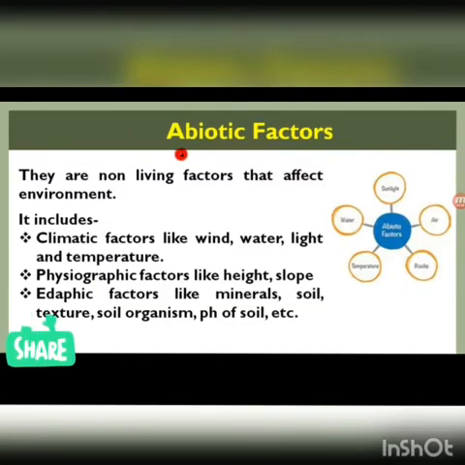Now let us see what are abiotic factors. Abiotic factors are non-living factors that affect environment. That means it includes climatic factors like wind, water, light and temperature. Physiographic factors like height, slope. Edaphic factors like mineral, soil texture, soil organisms, pH of soil, etc.